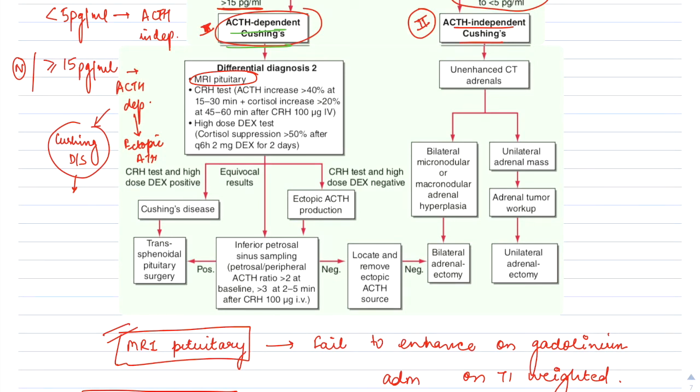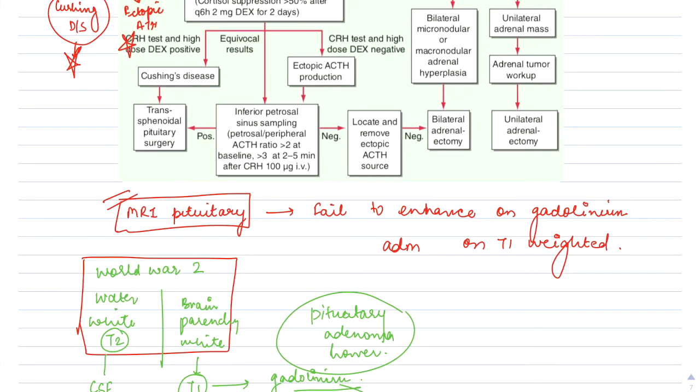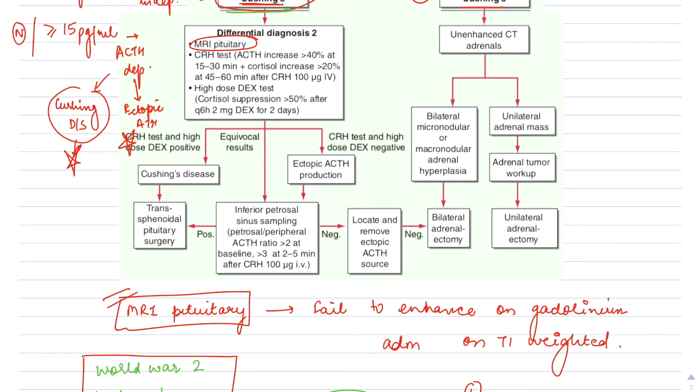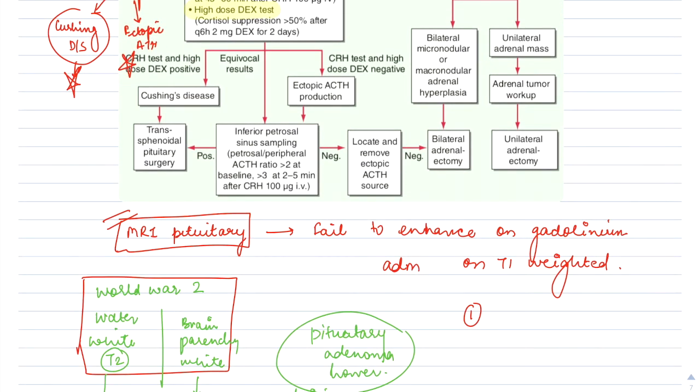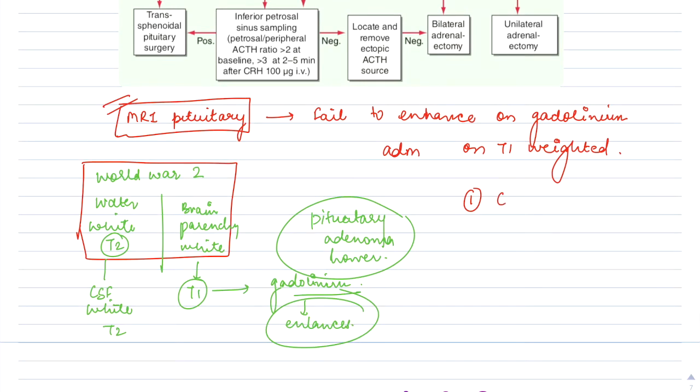and now the next step is that in all confirmed cases of ACTH dependent Cushing's, we need to differentiate Cushing's disease from ectopic ACTH. For that, we do number 1 the CRH test, and number 2 the high dose dexamethasone test. In the CRH test, we know that CRH helps in stimulation of ACTH, which further stimulates cortisol production.